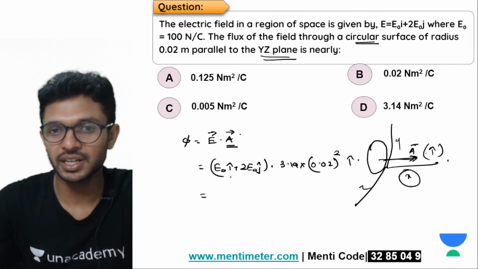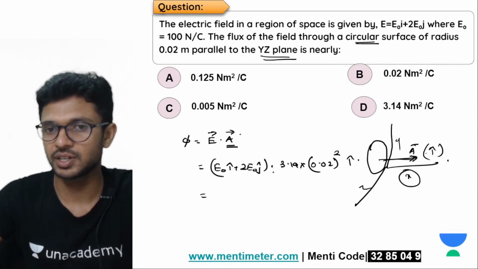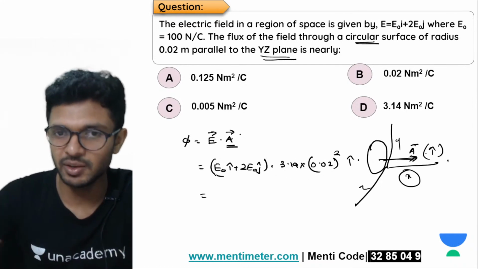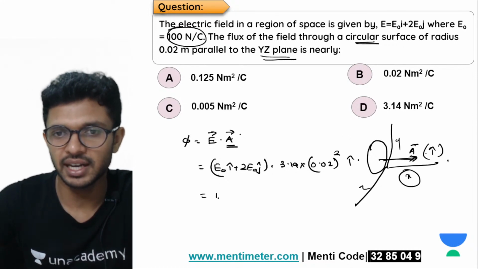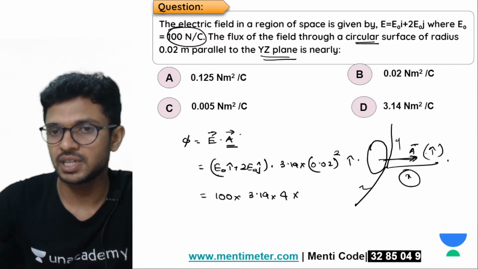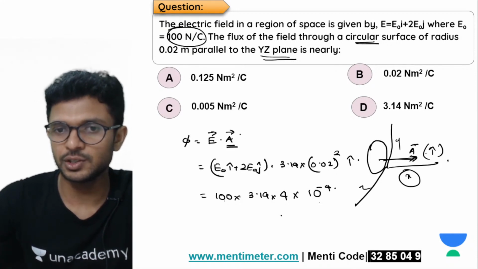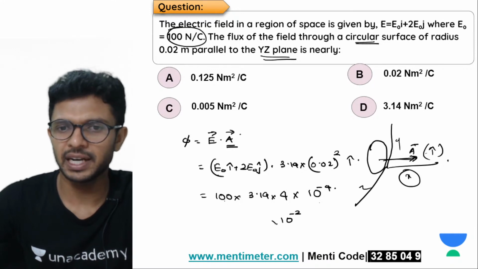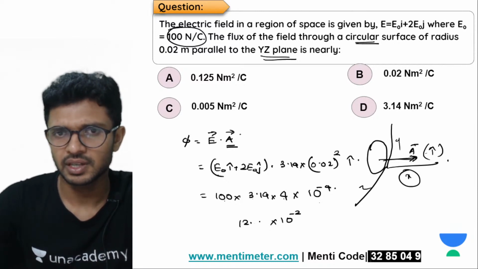Okay. Now do the dot product. E dot A: E naught I plus 2 E naught J, dot 3.14 into 0.02 square I, because J dot I is 0, only I dot I will exist. So E naught value is given as 100, into 3.14, 2 square is 4, right? 10 power minus 2 into 10 power minus 2 is 10 power minus 4. 100 into 10 power minus 4 leaves 10 power minus 2. 4 threes are 12, 0.14 is 12.5 it will come, right?